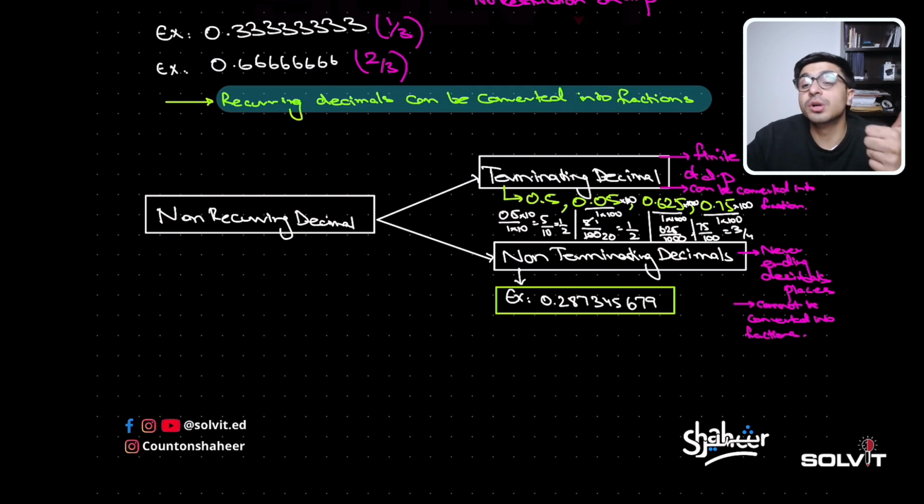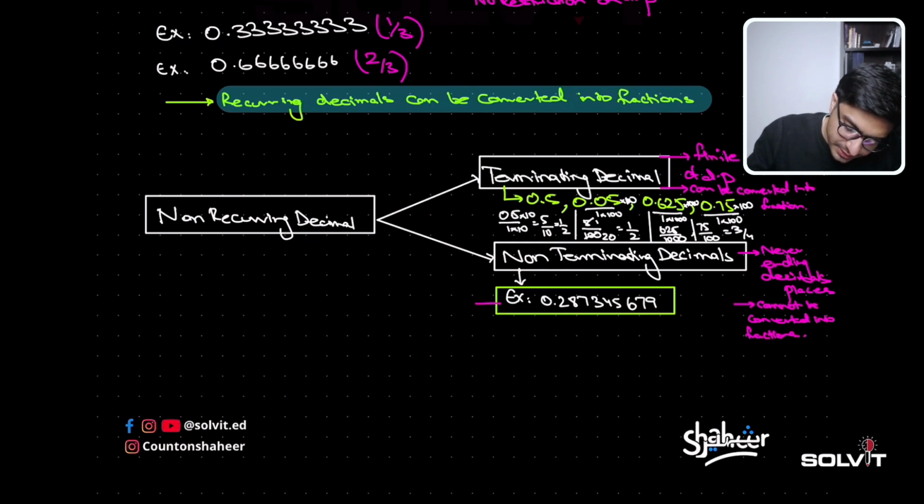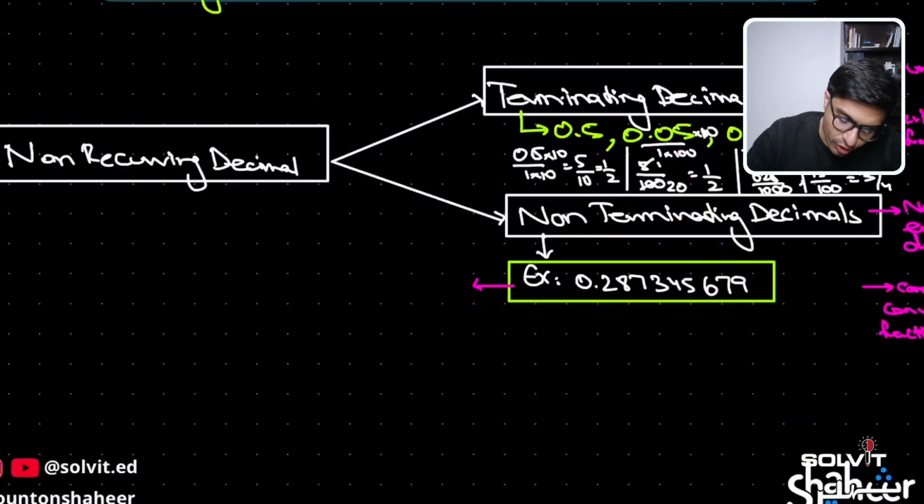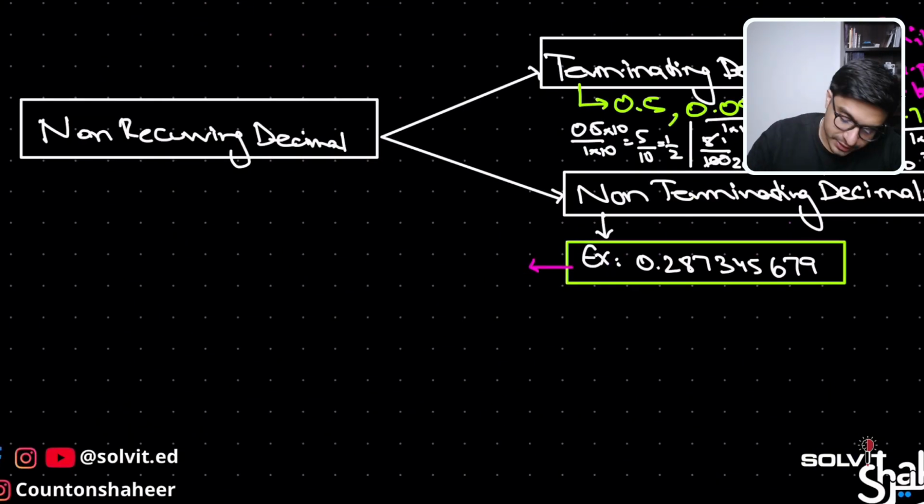But when we come to non-terminating decimals, the decimals that are never ending, we don't know how to exactly convert them into a fraction, because we don't know where the decimal places are going to stop and how many places to move ahead to make it a non-decimal number and then convert it into a fraction, right?